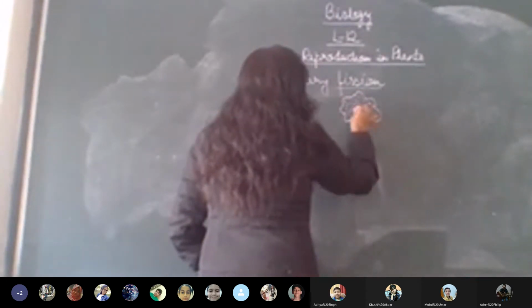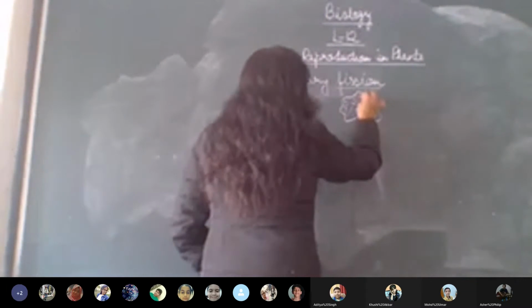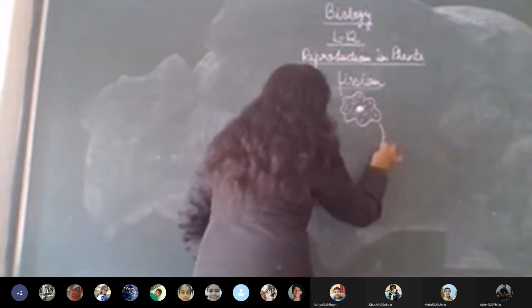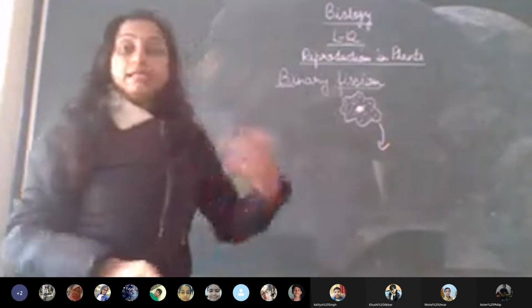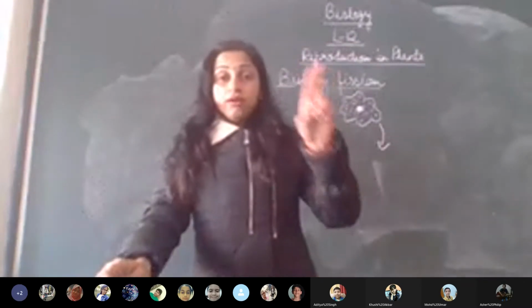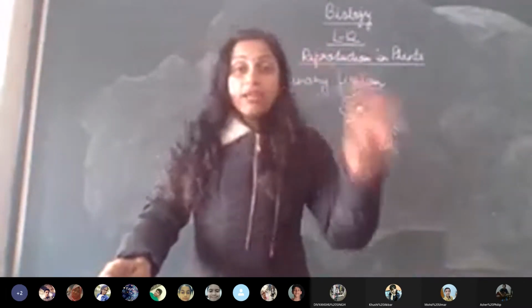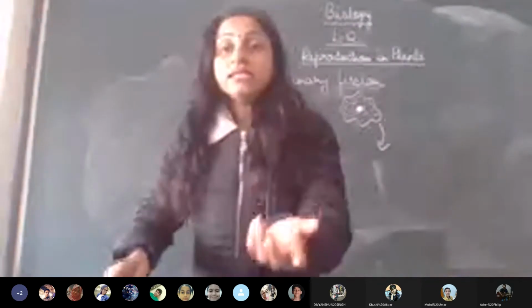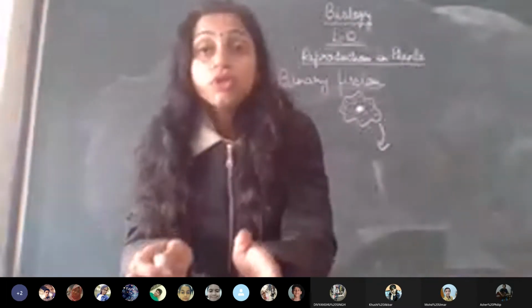Now, children, bi means two. Fission means breaking. So binary fission means breaking into two.